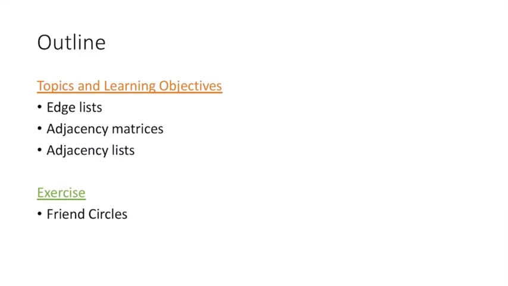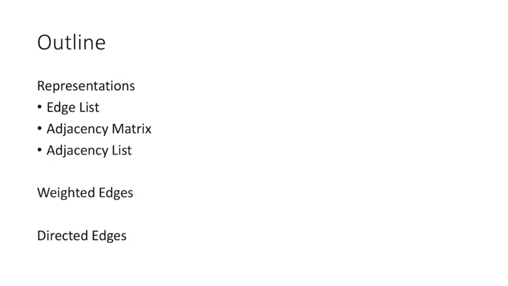So in specific, we'll talk about edge lists, adjacency matrices, and adjacency lists. And then we'll come back to that friend circle problem that we hit on the very first day of class. We'll also talk about weighted edges and graphs with directed edges.